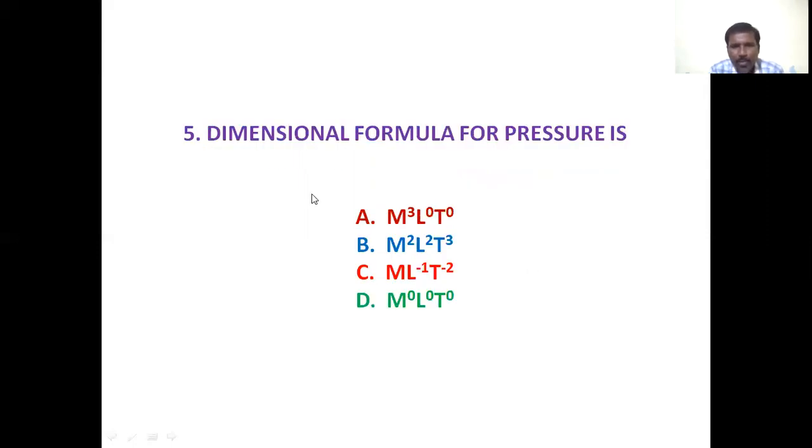Dimensional formula for pressure is: A, M power of 3 L power of 0 T power of 0; B, M power of 2 L power of 2 T power of 3; C, M L power of minus 1 T power of minus 2; D, M power of 0 L power of 0 T power of 0. So C is the answer, that is M L power of minus 1 T power of minus 2.